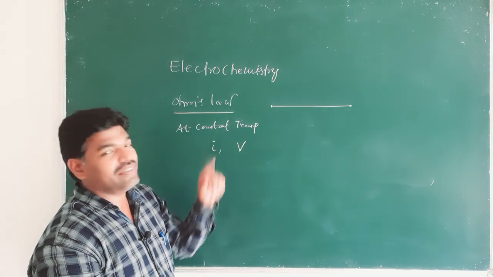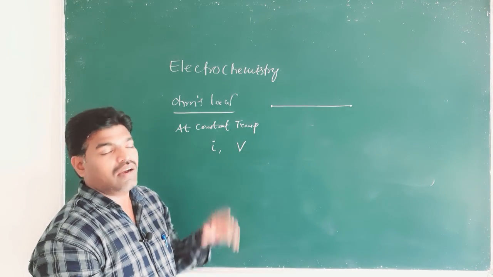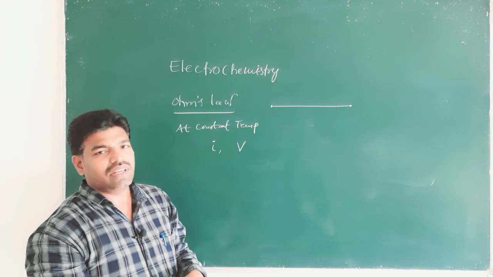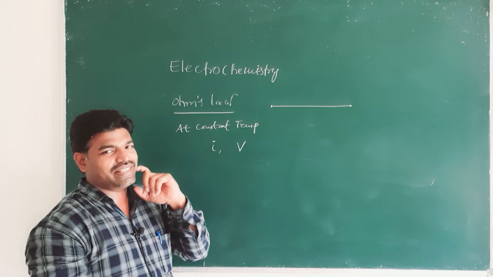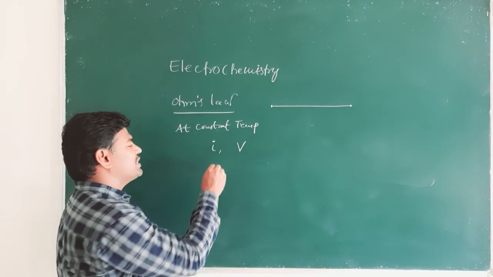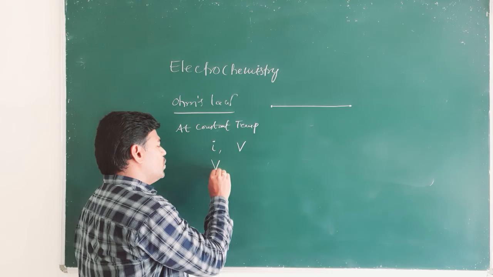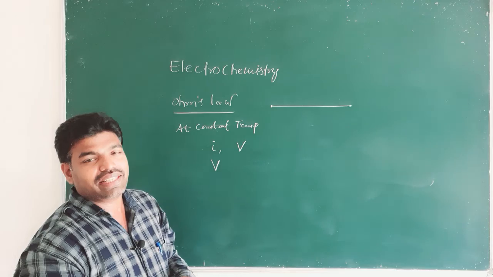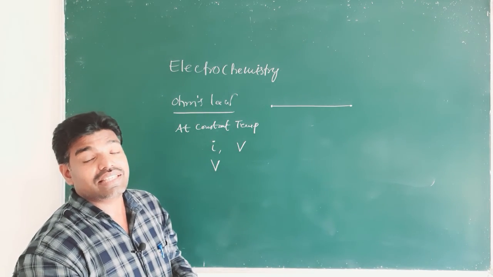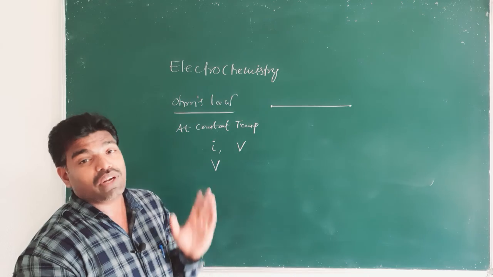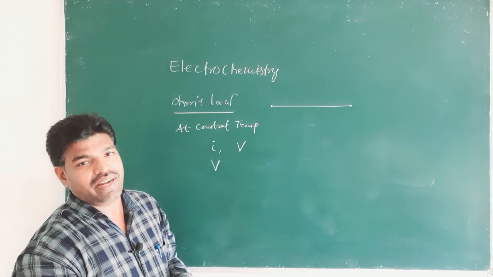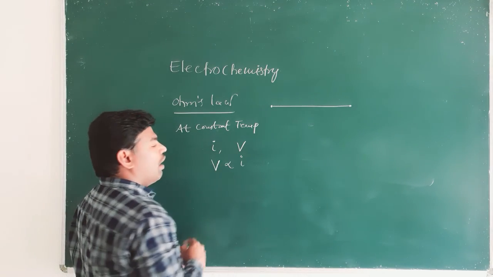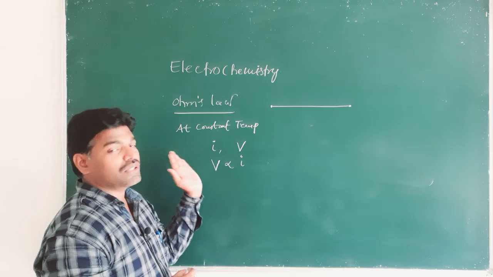There is a difference between the potentials at the two ends, and that potential difference is represented by V. So the current passing through the conductor, I, is directly proportional to the potential difference between the two ends.